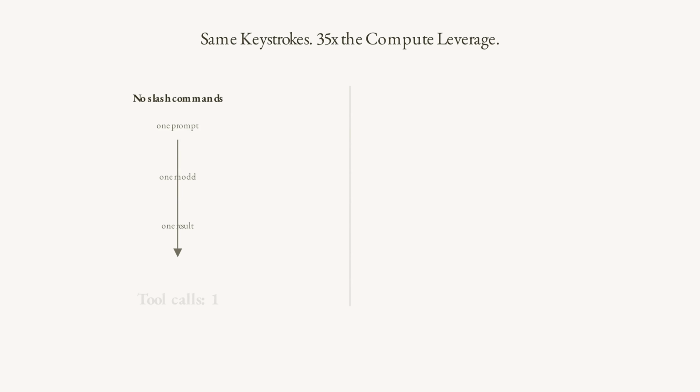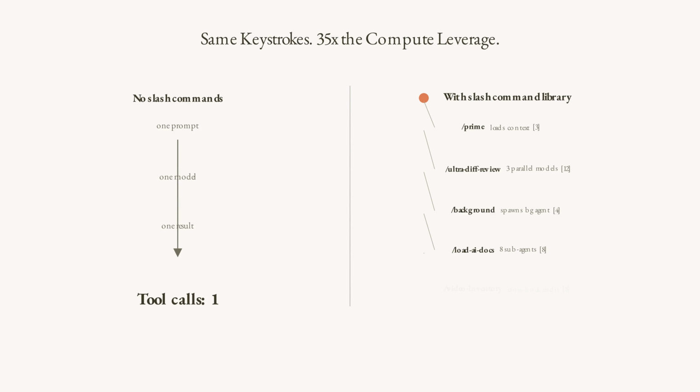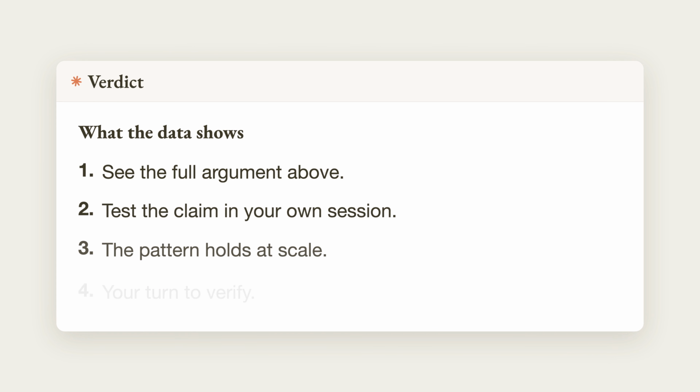The difference in output is stark. An engineer without /commands runs one model, one session, one prompt, linear. An engineer with a well-built command library runs multi-model parallel reviews, context-primed sessions, automated staging pipelines, all from single commands. The gap compounds with every task. After 3 months of building commands, the comparison is an order of magnitude. Here is what the evidence shows.